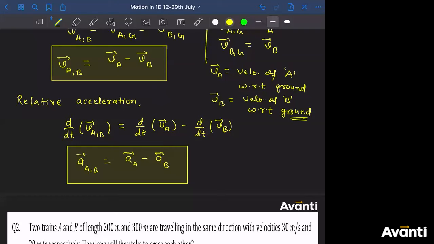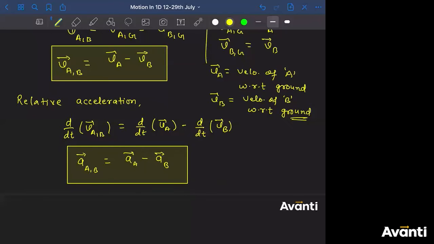Guys, click yes if you have understood till this point. If you have any trouble, if you have any query, please let me know. Otherwise, click yes. Is it clear to everyone? Are you understanding?